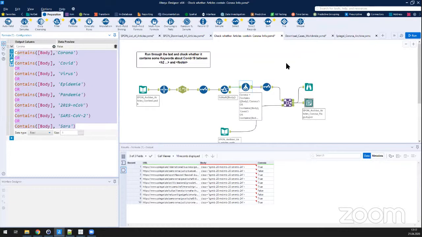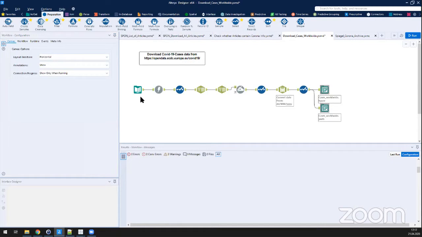What I then figured was, okay, there must be some kind of correlation between the relevance of this topic and the number of articles. And this is when I decided to also download some source of the number of cases.